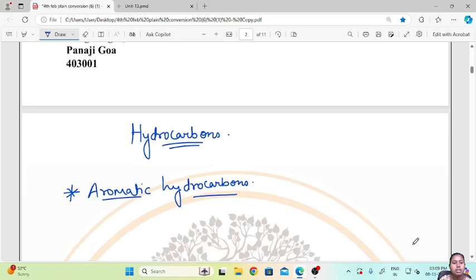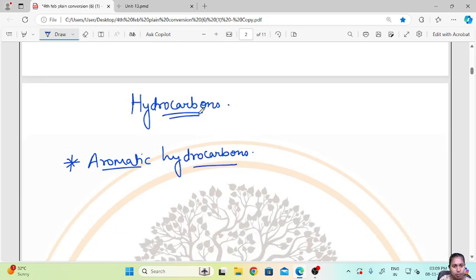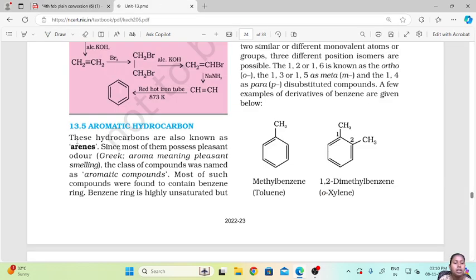So today we will see the last part of hydrocarbons, that is aromatic hydrocarbons. In our previous videos we have seen about alkenes and alkynes. Today we will see about the aromatic hydrocarbons, basically the compounds with benzenes. Now these hydrocarbons are also known as arenes. Alkanes, alkenes and alkynes we call aliphatic hydrocarbons. These are aromatic hydrocarbons and they are also known as arenes.